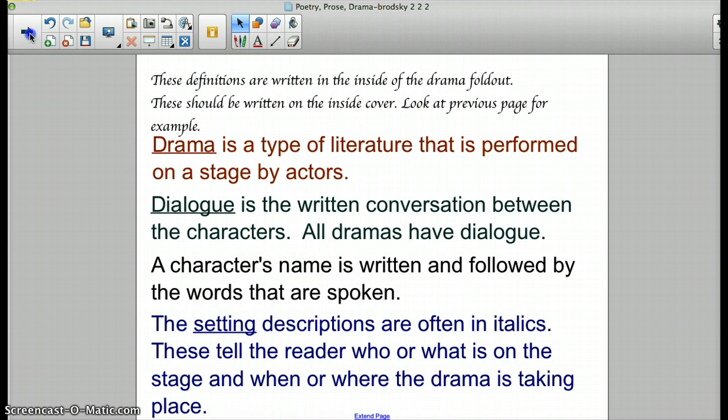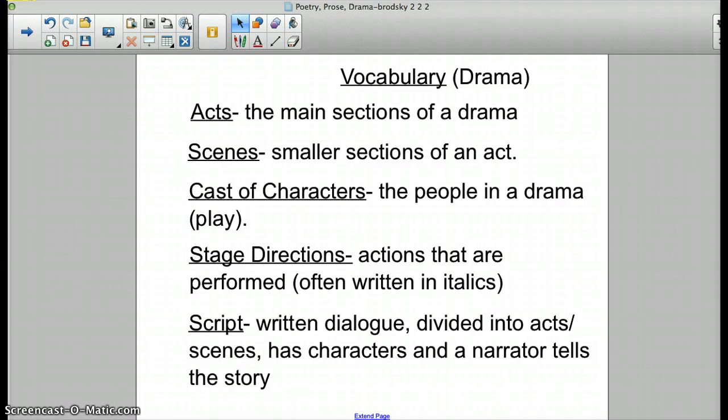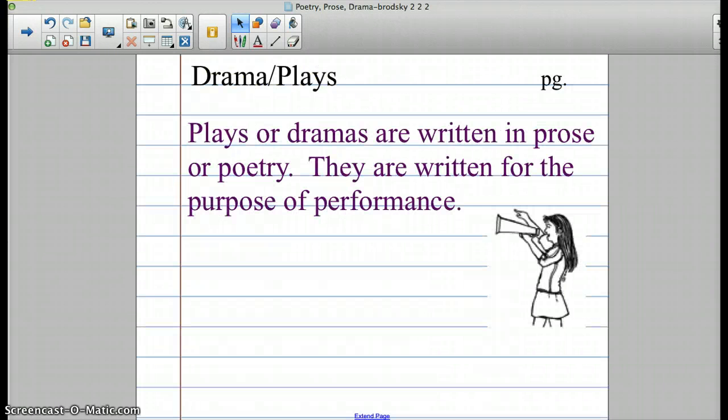Let's go ahead and look at an example of maybe a play here. Oops, I've got poetry. I meant actually a drama. I think I've got one in here. Oh, I don't. Tomorrow what I'm going to do is give you an example of prose, poetry, and plays, and you're going to have to, using your notes and using what you've been talking about, prove to me that what you have is either a poem or a play or prose. And using your notes, tell me, well, I know it's prose because it's got paragraphs. It's written in capital letters and periods. The sentences follow one another. All those types of things are telling you that it's prose.